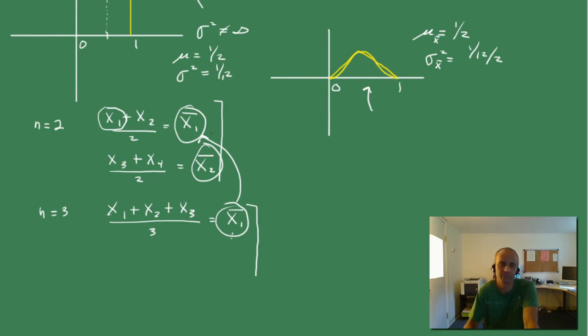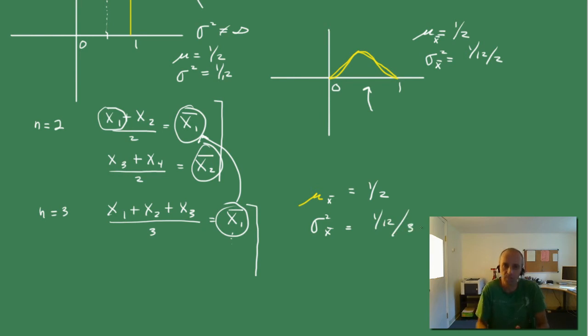Kind of bell-shaped, kind of a fat bell-shaped curve. And in this particular case, what are the parameters here? Well, we've got a mu, let me change that to white. We have a mu x bar of 1/2, okay, and a sigma squared x bar of, hope you're thinking ahead, 1/12 divided by the sample size.